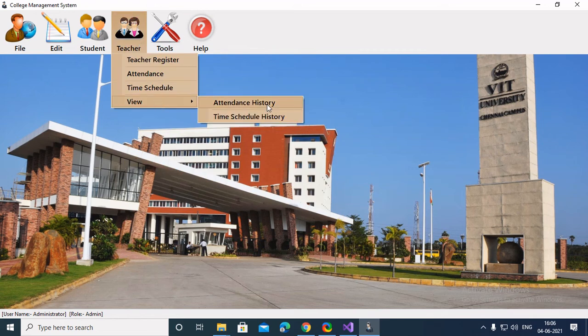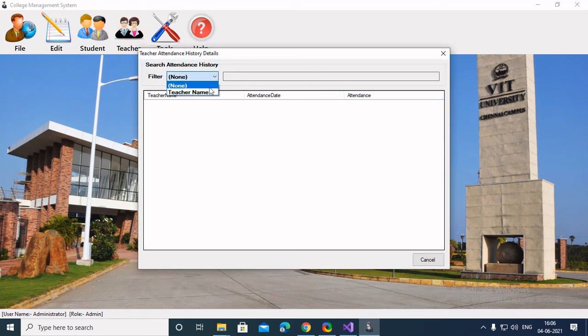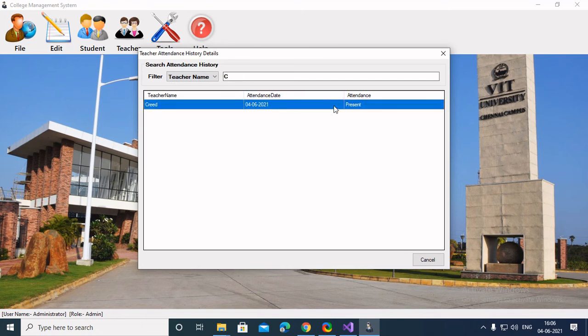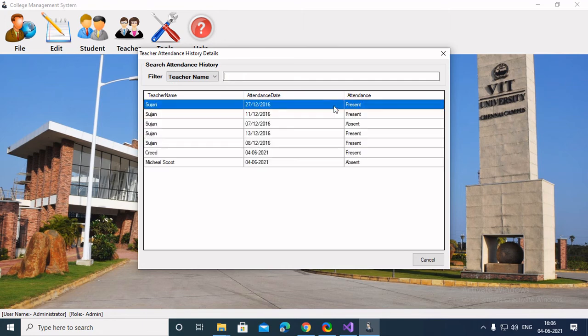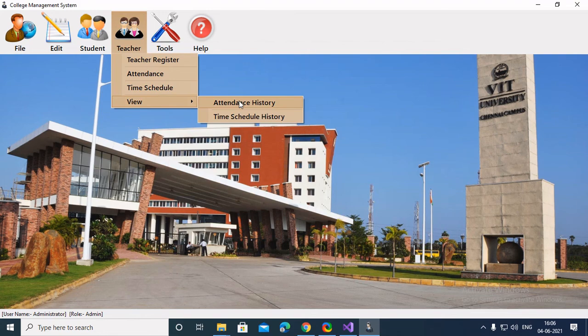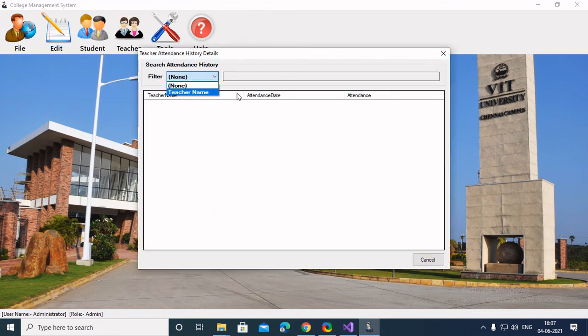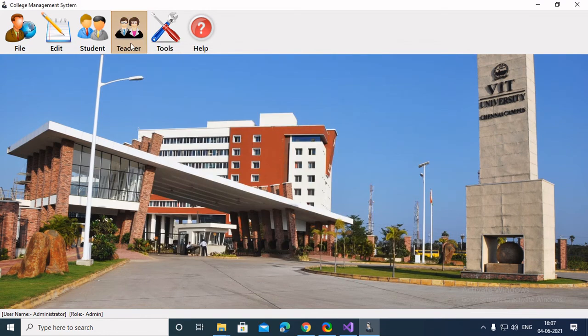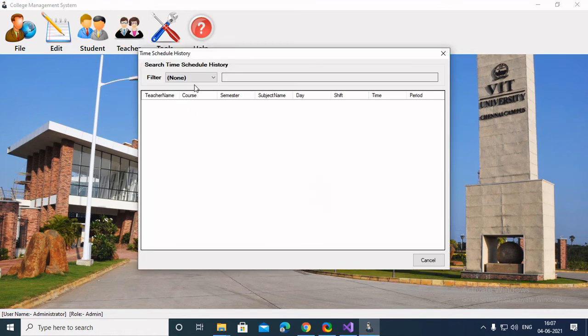So we can see from here the attendance history of teachers. If I type Creed, he was present on the 4th. If I type Michael Scott, he was absent on the 4th. And we can search the record by teacher's name. And here we can see the timetable.